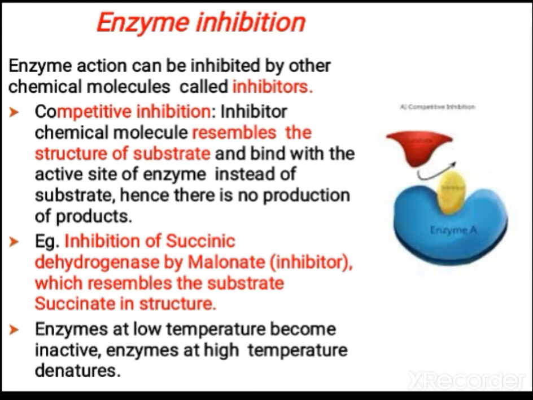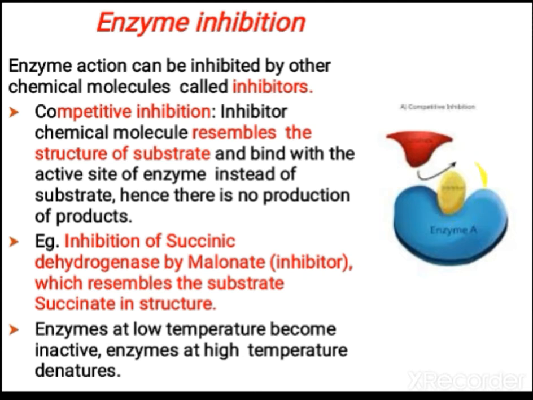Inhibition of an enzyme can occur by some chemical molecules that we call inhibitors. First is competitive inhibition. Here, can you see one inhibitor chemical molecule? This is the original substrate, and this is the inhibitor chemical molecule, given in yellow color.